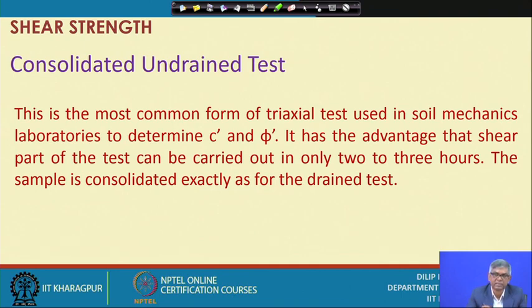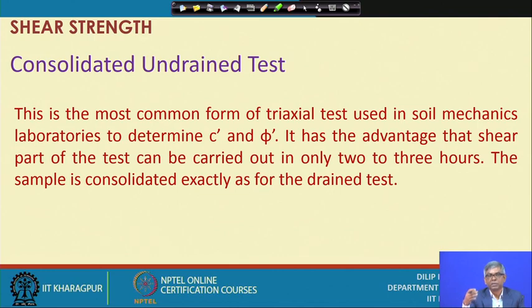In the previous case, with each increment of additional axial load, we observe that immediately after the application of axial load, pore pressure develops, and you have to give enough time to dissipate it. When it becomes 0, we go for the next increment.